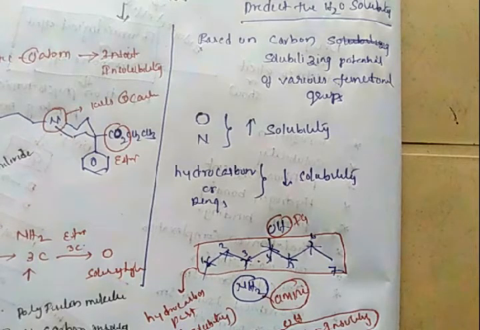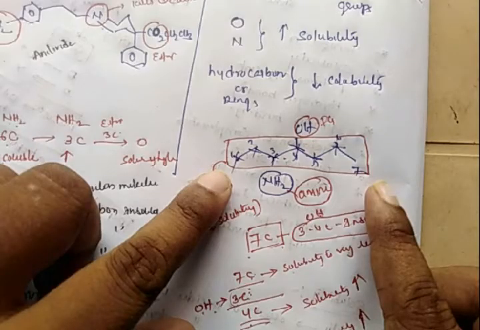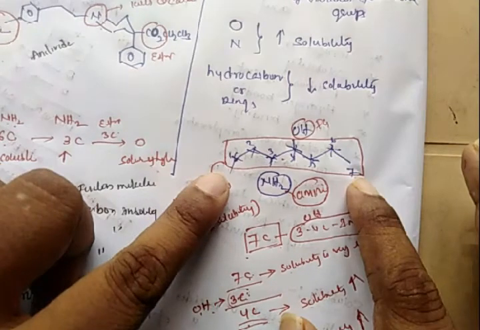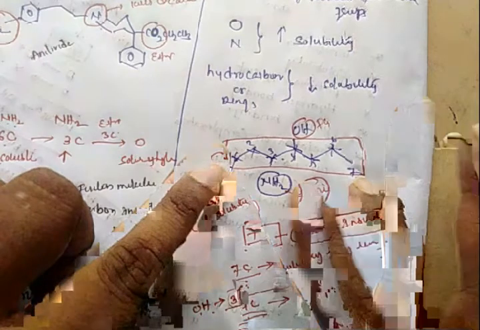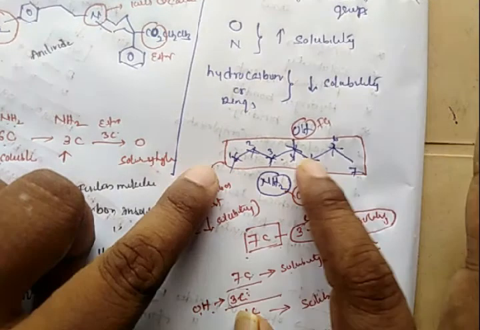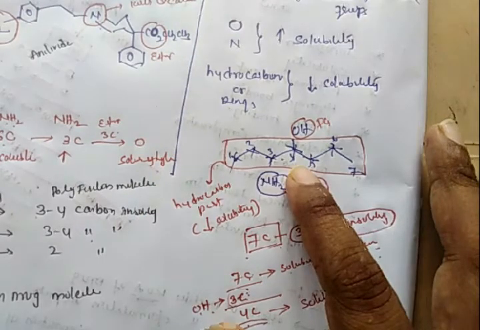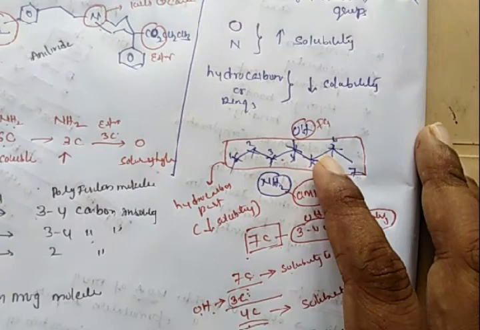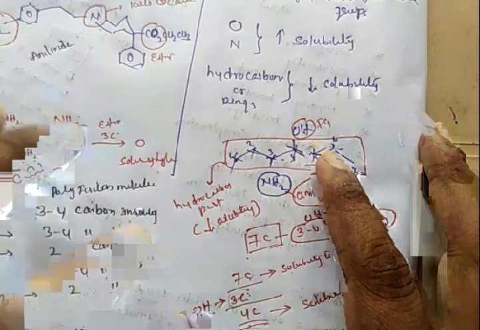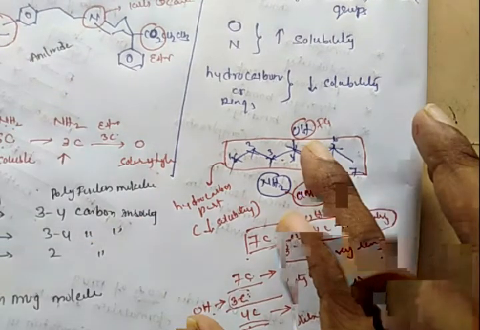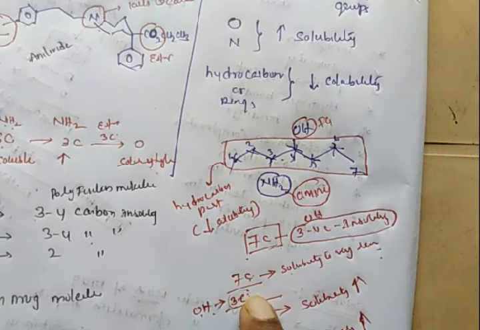Okay, I take an example of a 7 carbon hydrocarbon. The insolubility of this 7 carbon compound is due to the 7 carbons. The 7 carbons in this molecule impart an insolubility nature to the compound. Whenever you introduce an OH group, this OH group can kill the insolubility of 3 carbon atoms.